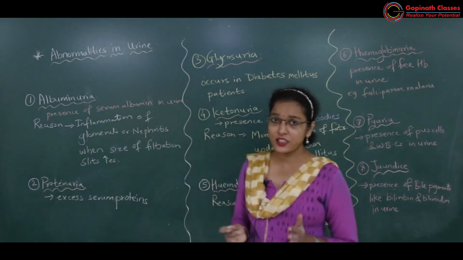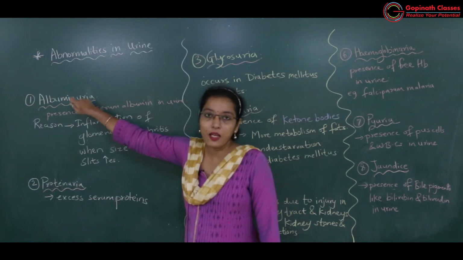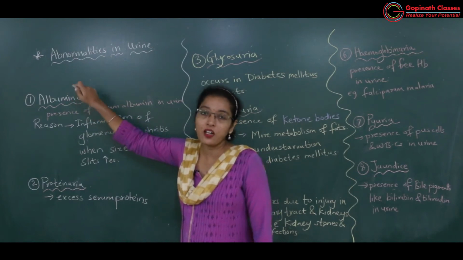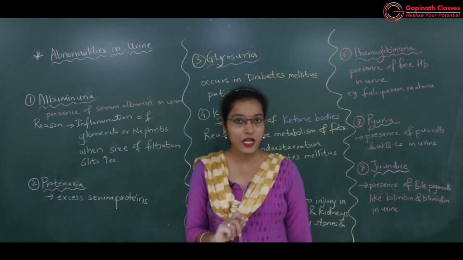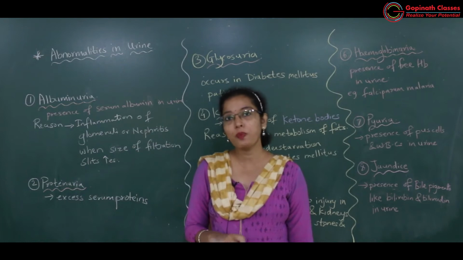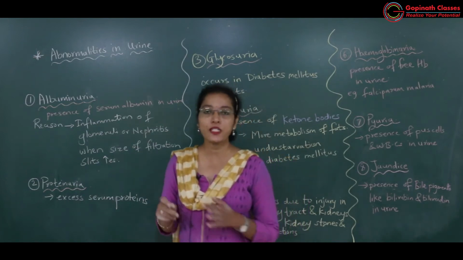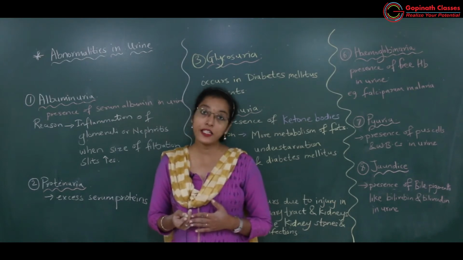Name itself suggests, it's very easy students. Albuminuria, what is albumin? Albumin is the large size plasma protein which is present in the blood plasma. Blood plasma has many plasma proteins such as albumin, globulin, serum albumin, serum globulin, fibrinogen, prothrombin, then heparin.